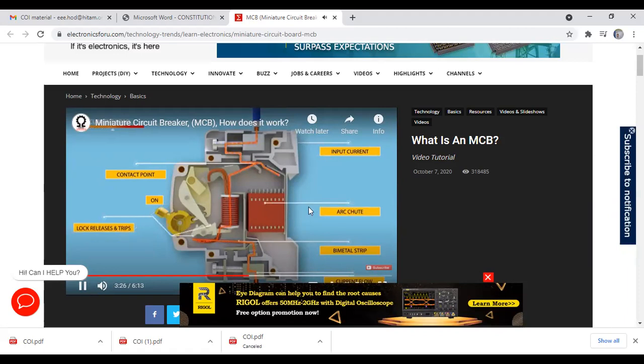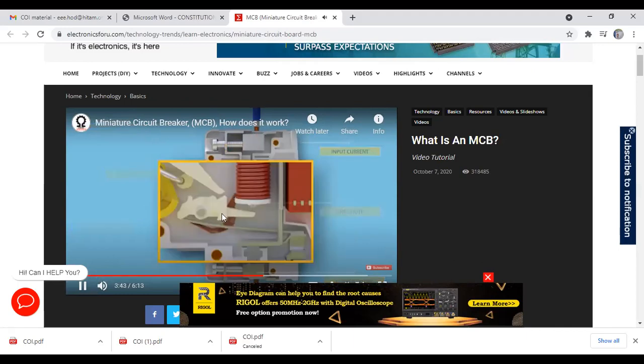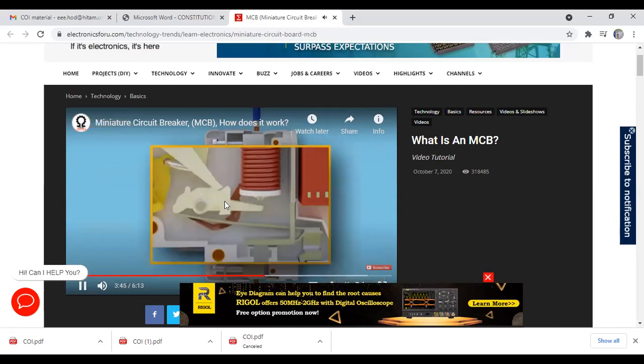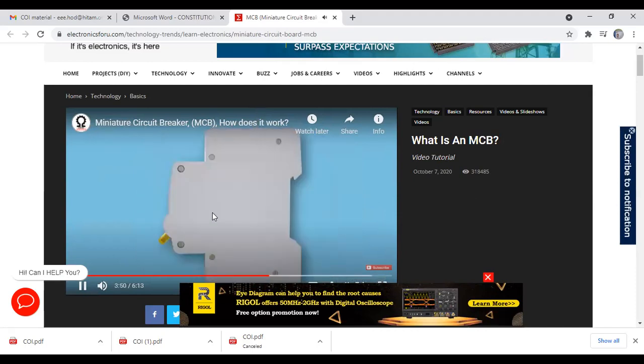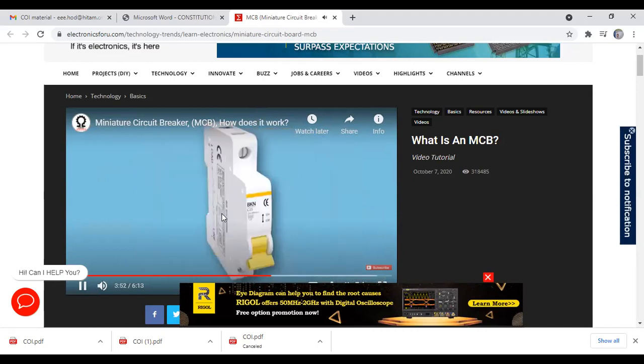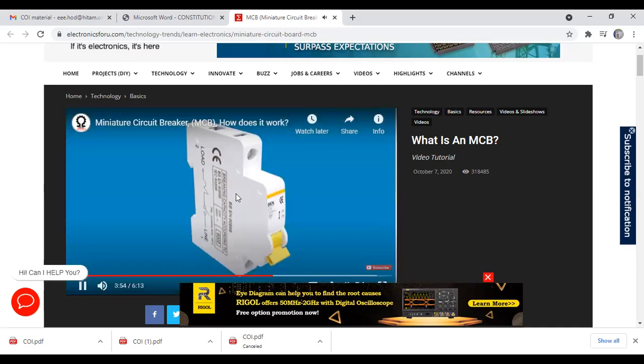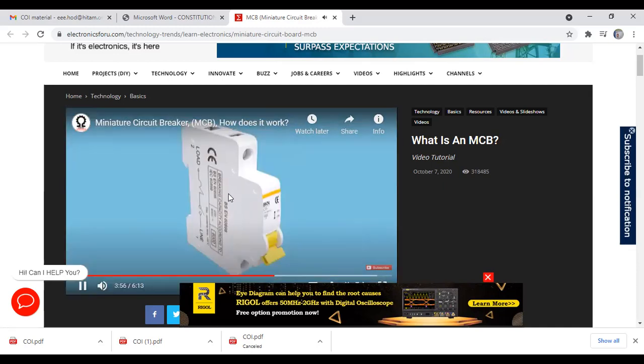Arc chute. Why is arc chute coming? Immediately when it is open, some arc is struck. We have to minimize this arc, completely minimize this arc. For that, arc chute is used. Okay. Any doubt? Inside, see the knob is operating. Upper one is movable contact. Below is fixed contact. So inside this molded case, everything is there, whatever I have explained.